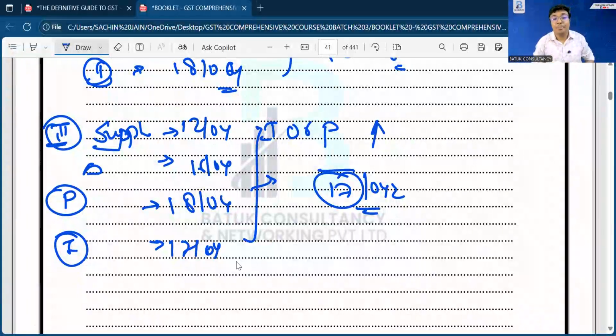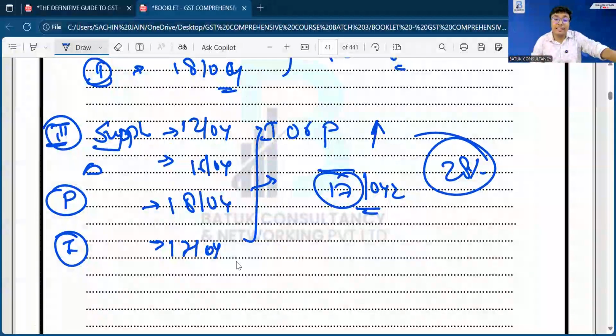And in this situation, although you have made the supply on 12th of April, the rate of GST applicable will be the rate as on 17th of April, because the time of supply is invoice or payment, whichever is earlier. So your rate of GST will be the effective rate on 17th of April, that is 28%. If we have advised our client to charge GST at 18%, then after some time the departmental authority will issue a notice that you have applied the wrong rate and time of supply.